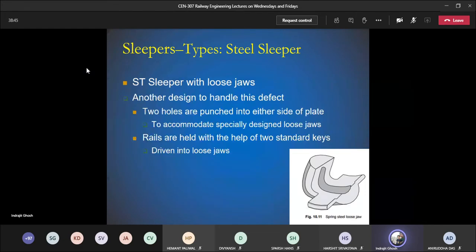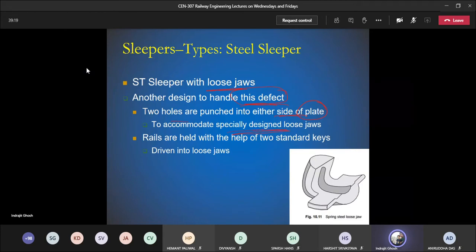Now there is a second type which is more prevalent everywhere. It's known as loose jaws. The last one was pressed up lugs. This is loose jaw, another design to handle the defect associated with the keys coming out. Two holes are punched on either side of the plate. Plate means again the metal seat, nothing but the steel trough slipper, to accommodate specially designed loose jaws. This is one example of loose jaws.